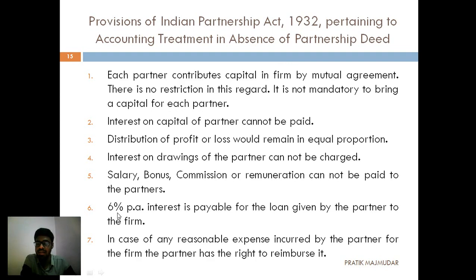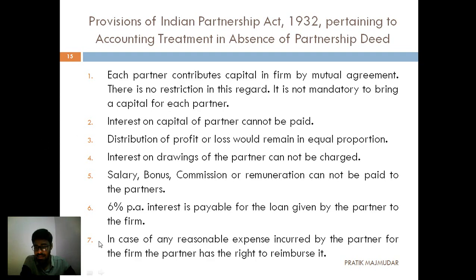Then point number 6: 6% per annum interest is payable on the loan given by the partners to the firm. If a partner has given a loan to the business, then a 6% rate of interest will be payable on the loans given by the partners to the business.